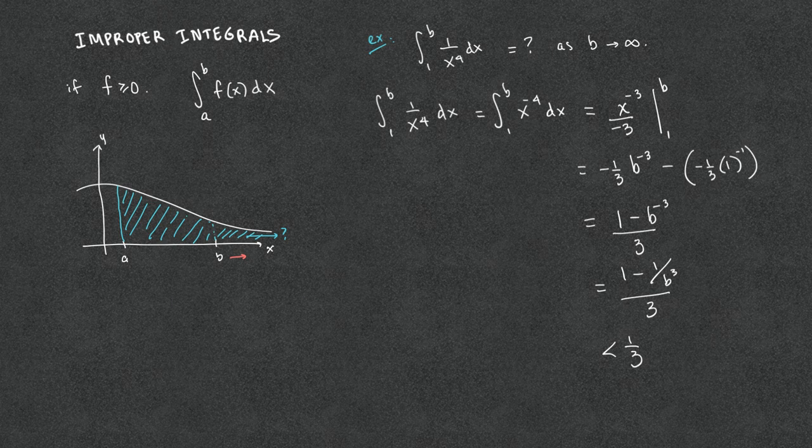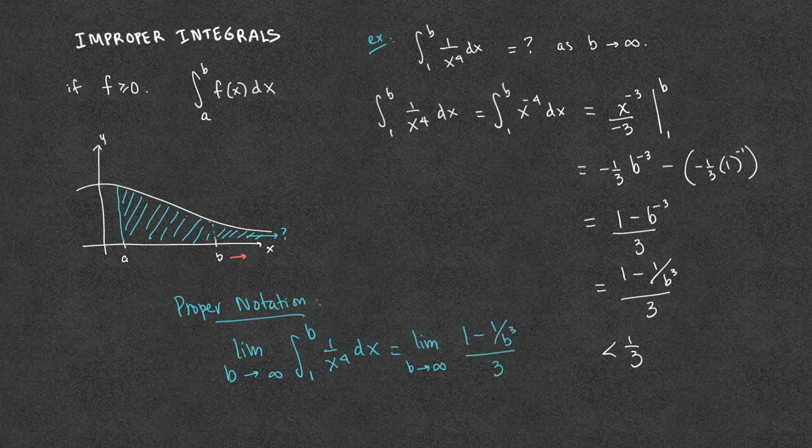Properly, we essentially take the limit as b goes to infinity of the integral from 1 to b of 1 over x to the fourth dx. If we take the limit of this integral, then we take the limit of the result. This limit is 1/3. This example shows that even though b, the upper limit of integration, is approaching infinity, and the region is unbounded, the area under the curve is finite.